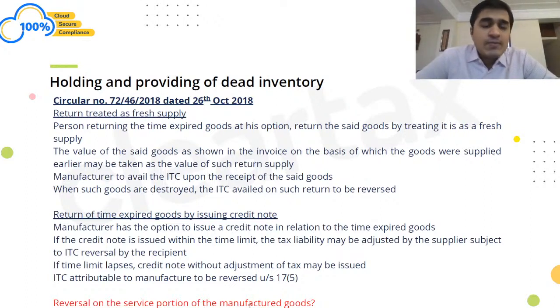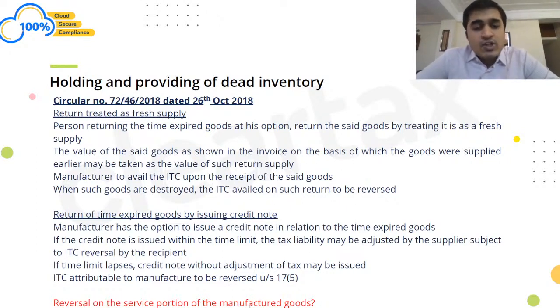Then the question comes in whether I need to reverse the ITC on 5 rupees at which I had supplied to you, or 7.5 rupees at which you had supplied to me. So here it has been clarified, then you would be supplying at 7.5. So since ITC of 7.5 also comes to my books, I would be reversing my ITC on 7.5 rupees. So essentially I cannot take ITC of 7.5 if I have received any goods for destruction.